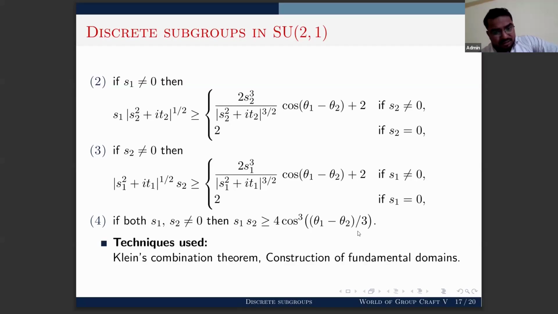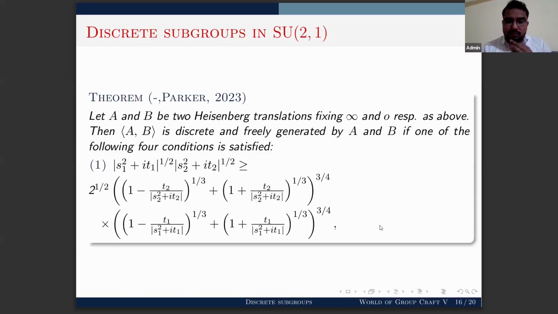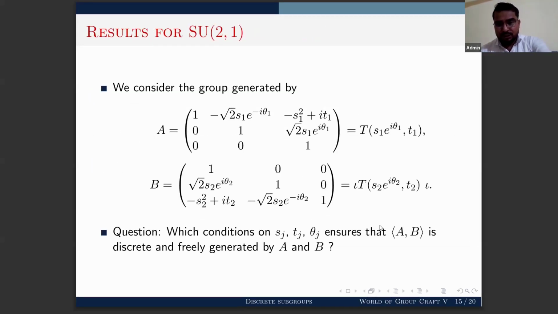And for proving this result, we have used again Klein combination theorem, and we have constructed this fundamental domain by using bisectors. One of the boundary bisectors I defined already. Now, this first condition looks like a very big condition, but if you take S1 and S2 to be 0, then it becomes a vertical Heisenberg translation.